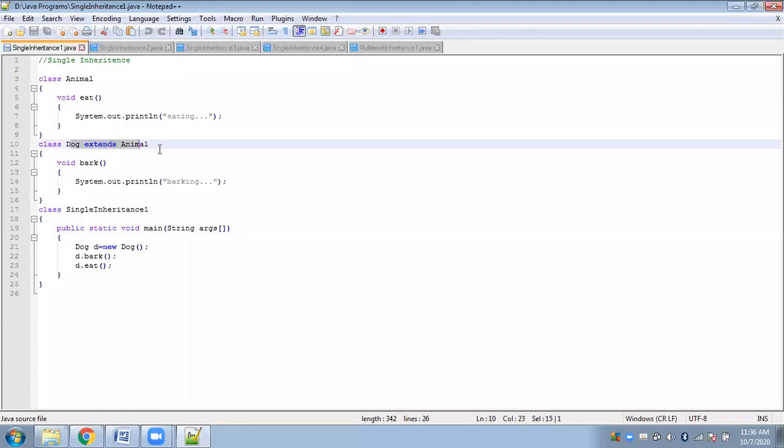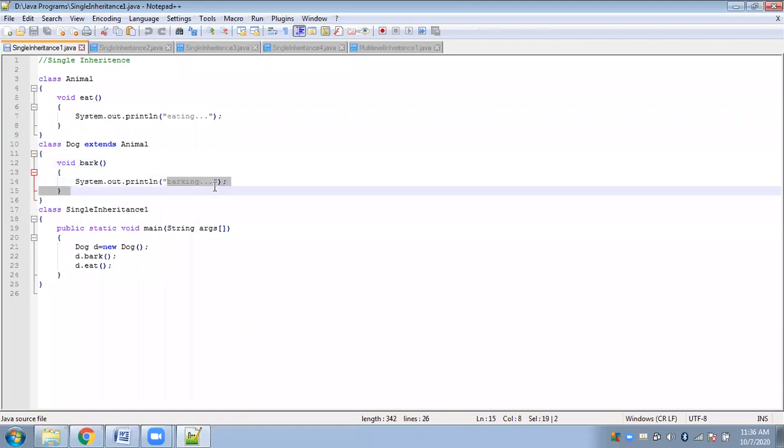By reading dog extends animal. So this subclass is extending the properties of this class, so this class has to be the parent class, or the superclass. From this statement you can make out that dog is the child class of the animal class. Inside it we have one method, the bark method, and here it will simply display barking.